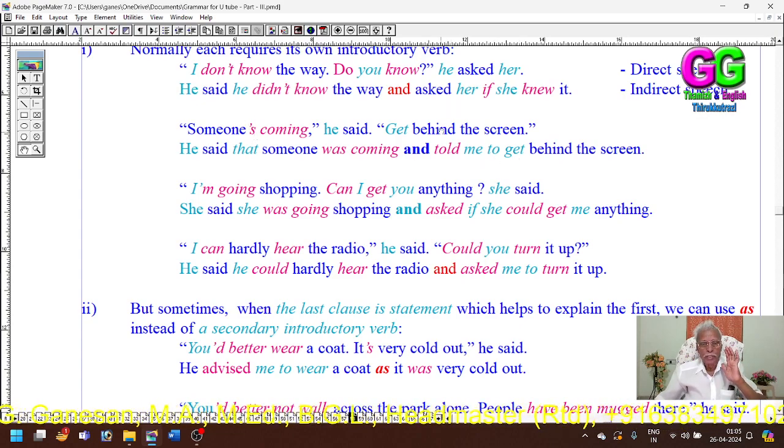Here both the subjects are different, so the conjunction has been used. If both the subjects are different, we must use the conjunction. If both the subjects are the same, we can drop the conjunction. "Someone was coming. Get behind the screen." He said that someone was coming and told me to get behind the screen.